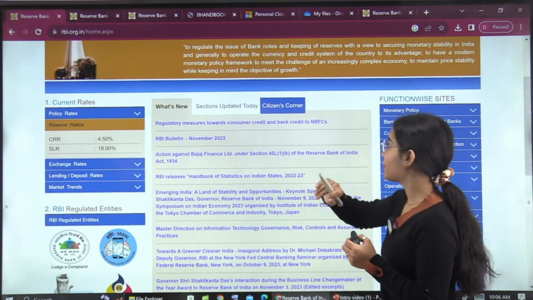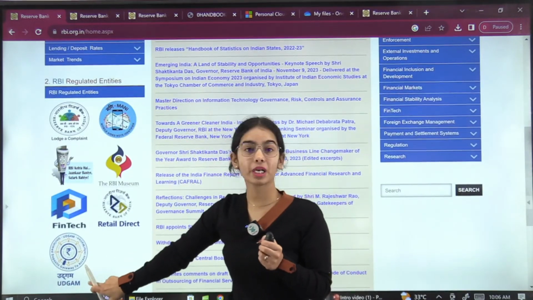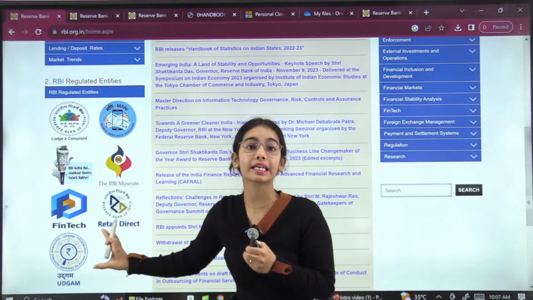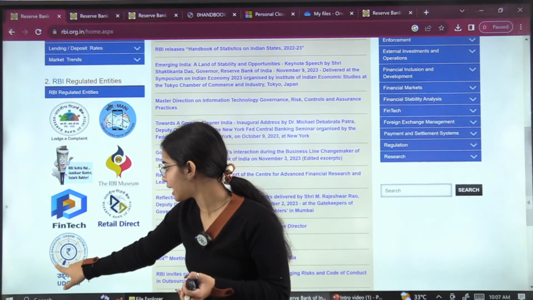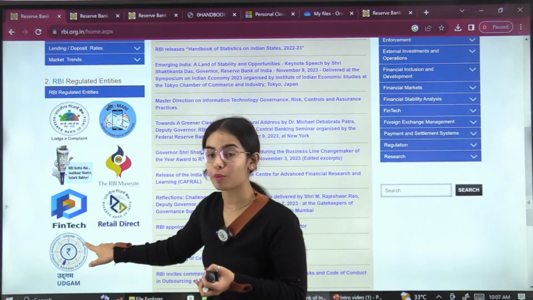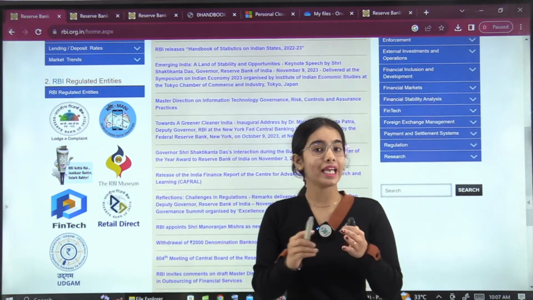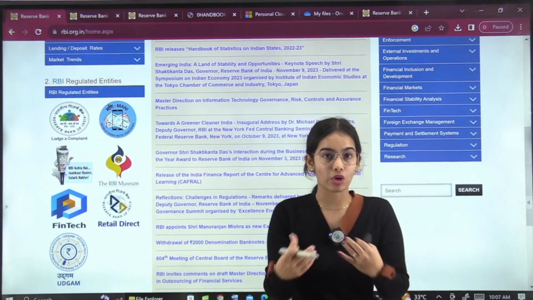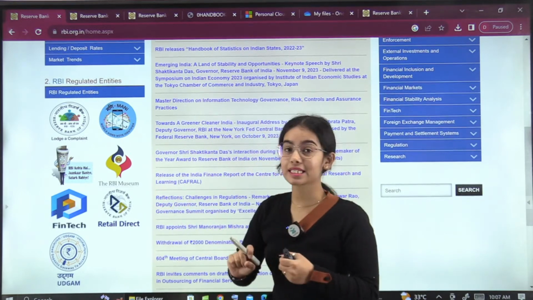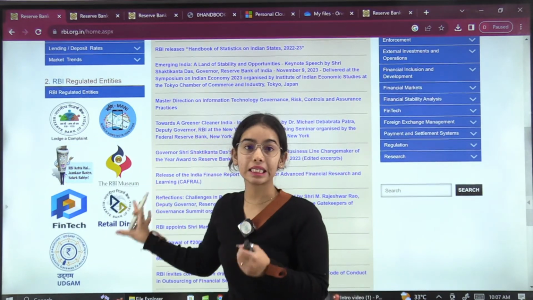Okay, then coming to the RBI regulated entities. I hope you remember about the Udgam. It has been recently added. Udgam is the unclaimed deposits gateway to access information. We have discussed about Udgam. I hope you remember what is Udgam. Can anyone give me a one-line definition of Udgam, why it was brought? Okay, so Udgam, retail direct scheme. So you can understand how important it is, you need to know all about these things.